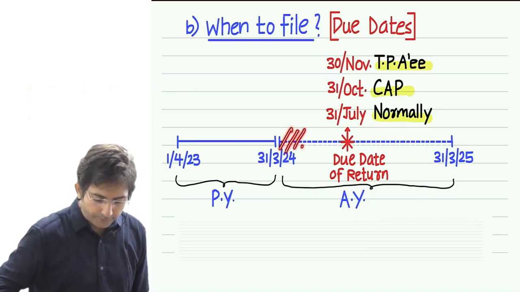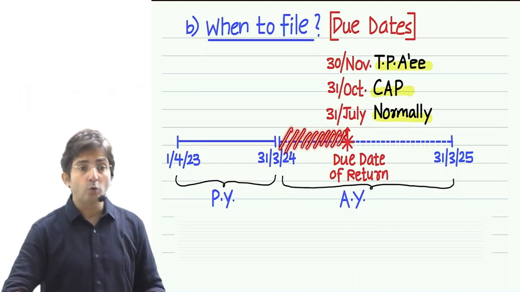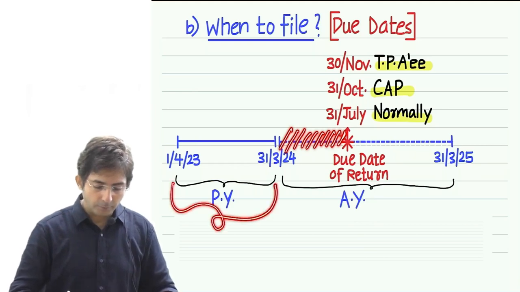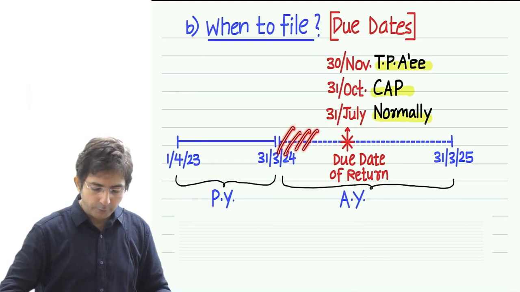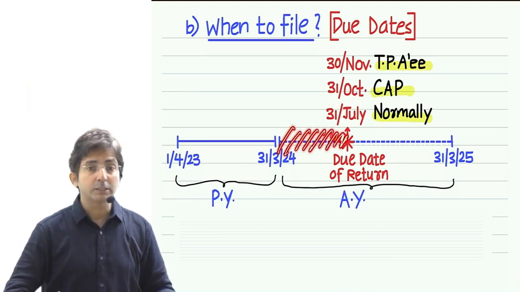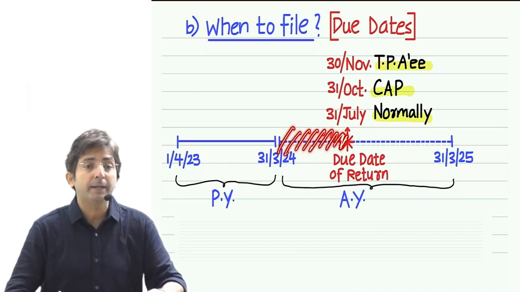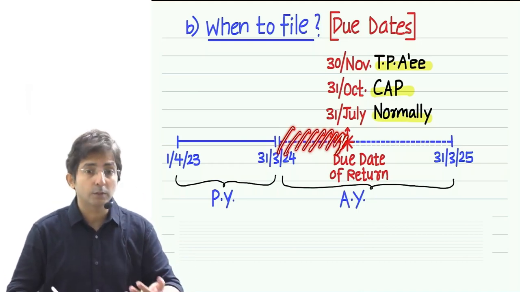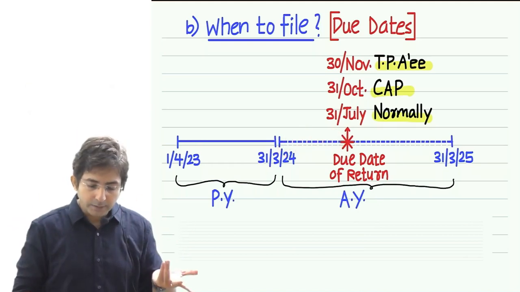Precisely in this period, we have to do our computation. In the previous year, you were busy earning the income. Then in this period, you start doing the computation of your previous year's income. And then that computation you have to submit in a form. When you file the return, there is a form to be filled, which is called ITR. So the next point is that only.